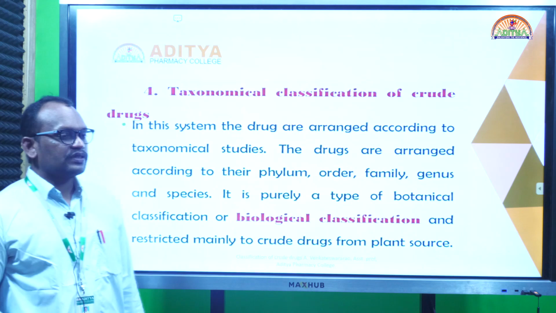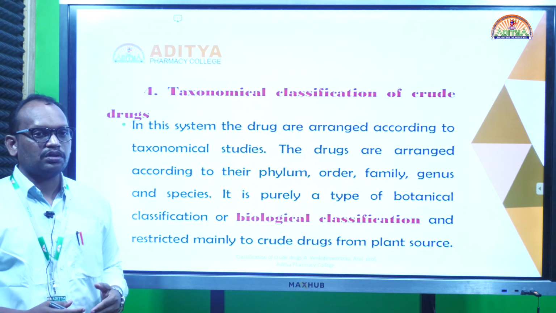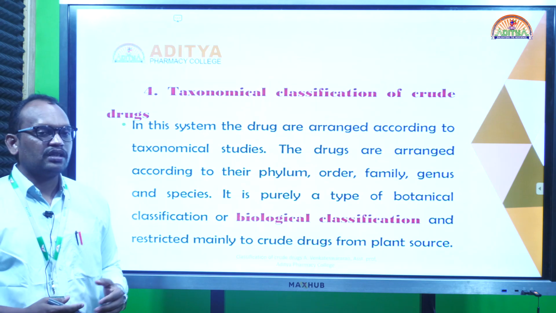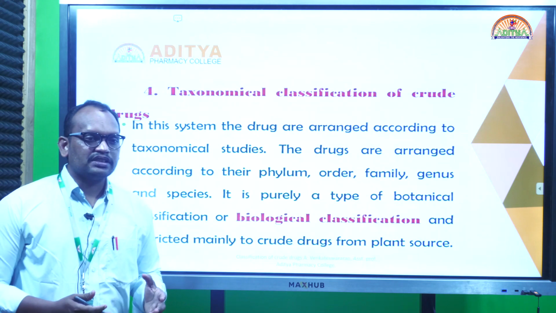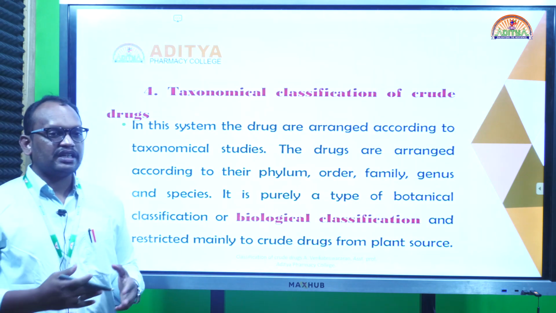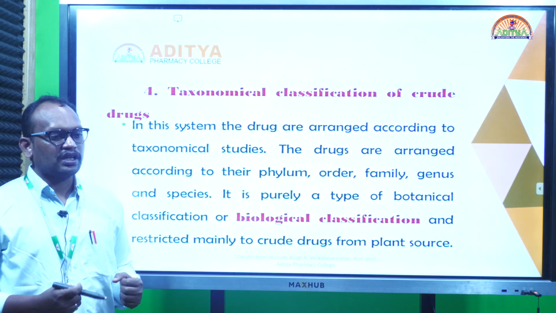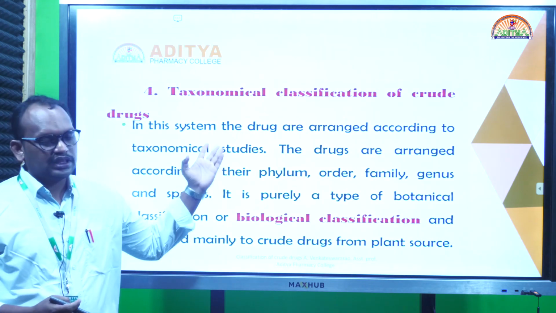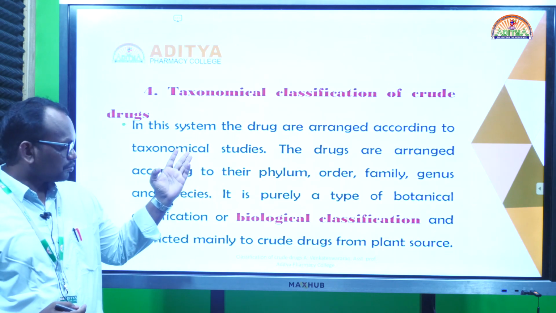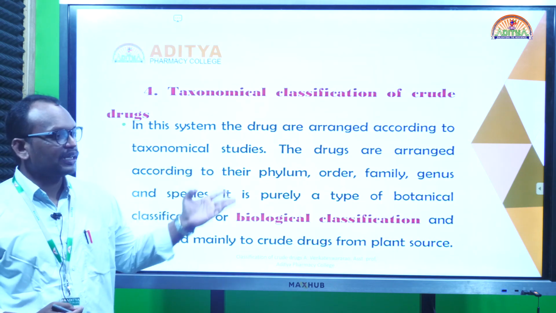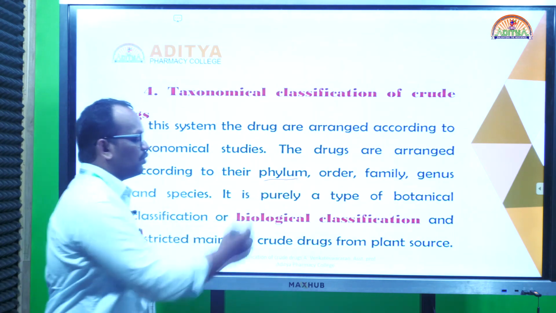Next, taxonomical classification. Before going to the taxonomical classification, I need to tell you about taxonomy. Taxonomy means that, based on floral characters or specific characters, plants and animals are classified into families, orders, genus and species, like this as a taxonomical order. By using this taxonomic order, plants and animals can be classified. So how are they classified? By using phylum. So what do we mean by taxonomy?